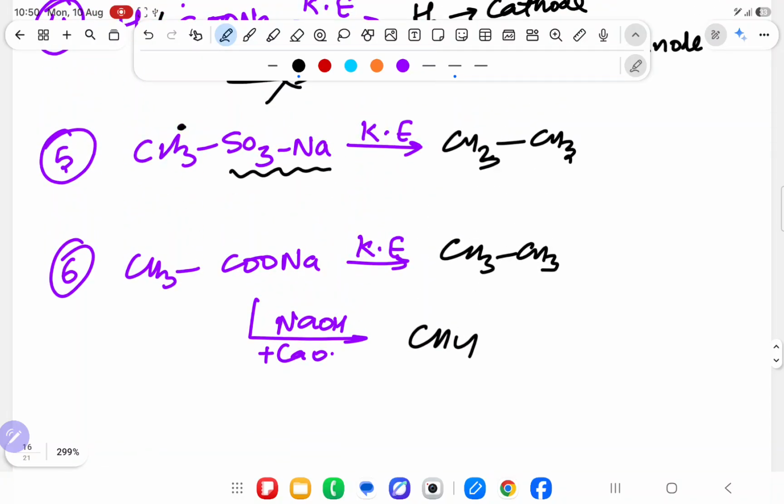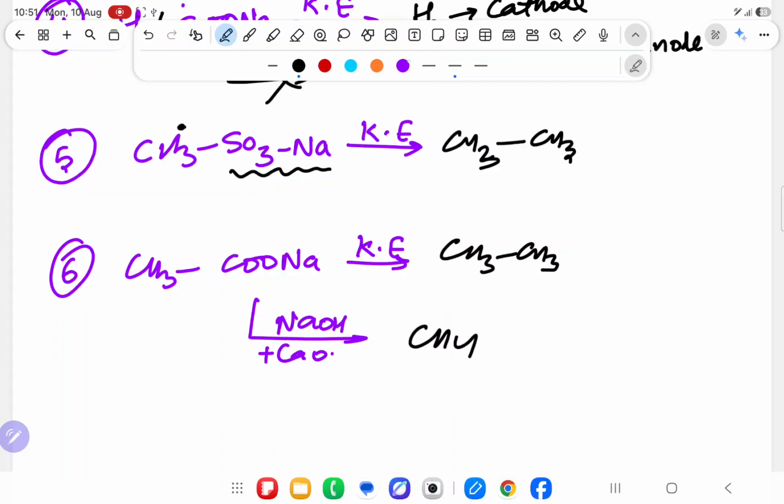Understood now? So see, first we have seen free radical. After seeing free radical, we have seen some questions on this basis. Then we have seen the free radical reaction, the Wurtz family. After seeing the Wurtz family, we got two problems, and to sort out those two problems we have seen soda lime decarboxylation. After that, the same type of reactant coming in soda lime decarboxylation as in Kolbe electrolysis, so we have seen Kolbe electrolysis.